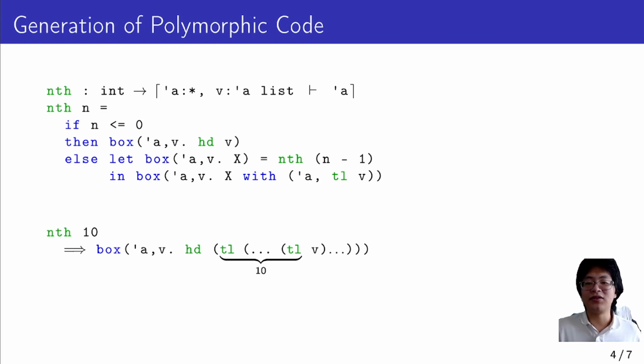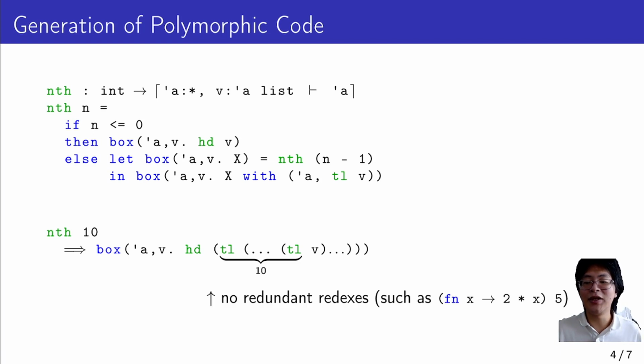Since this result allows us to choose the type 'a after the generation, this code fragment is polymorphic. Also, note that this result does not contain any extra redundant redexes like a lambda abstraction immediately followed by an application, which is an advantage inherited from the contextual modal type theory.